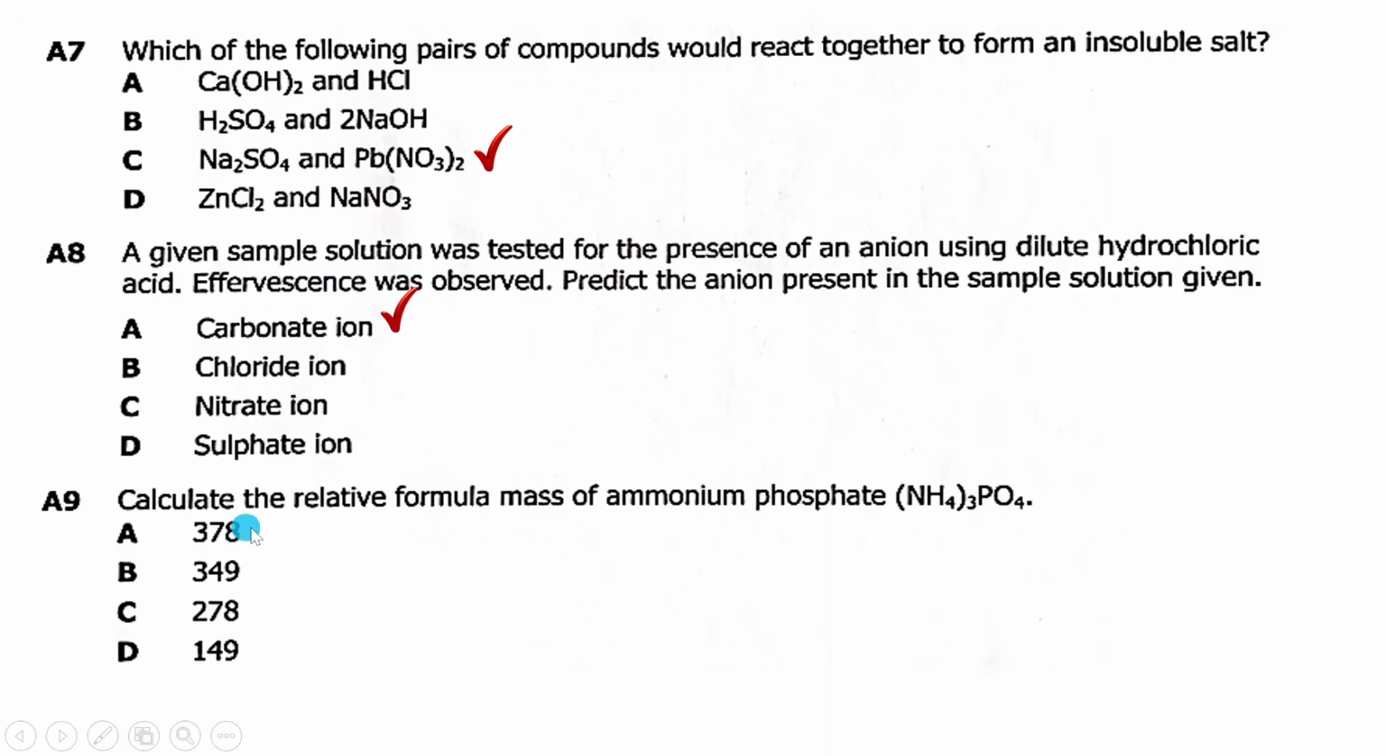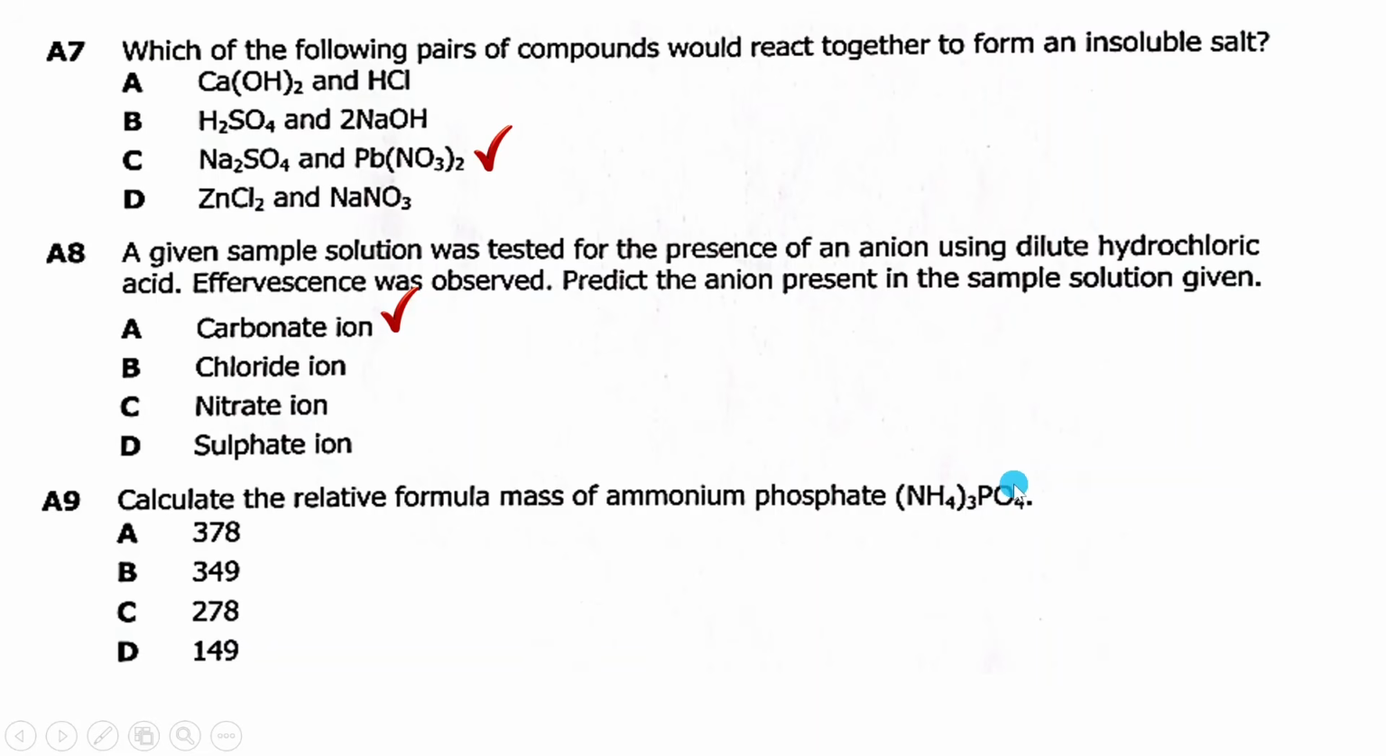Then A9 says calculate the relative formula mass of ammonium sulfate, which is this one here. This question has also come in so many examination questions. Relative formula mass. What is the relative formula mass? It is the sum or the total number of relative atomic masses of the elements in a compound. Like we have elements in this compound. We have nitrogen, hydrogen, phosphorus.